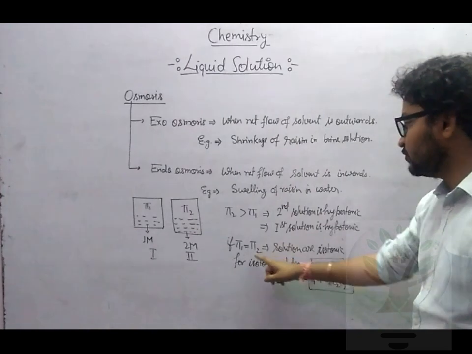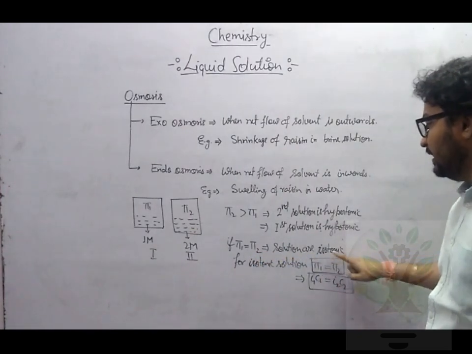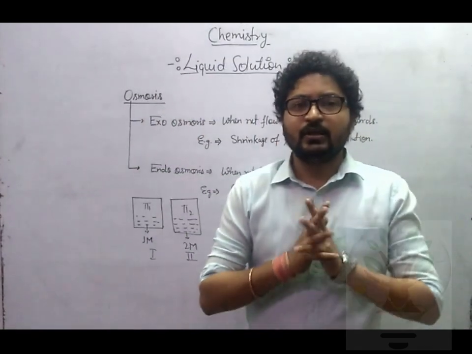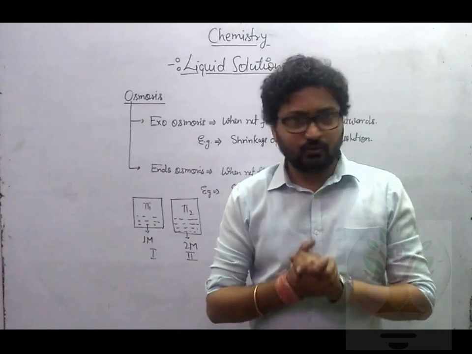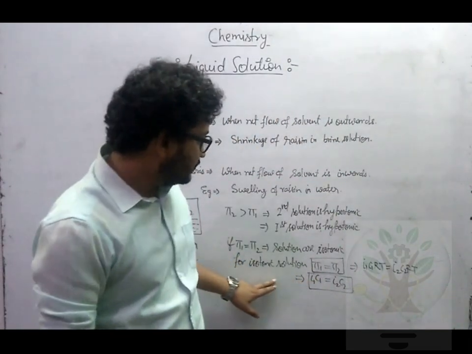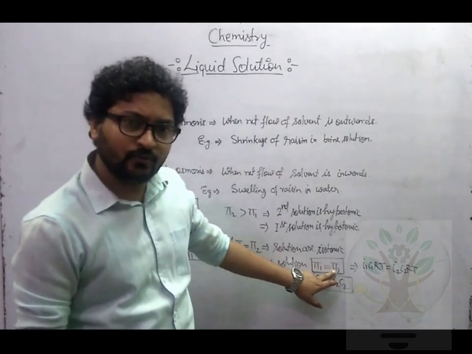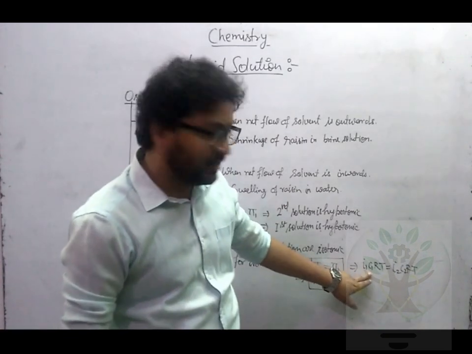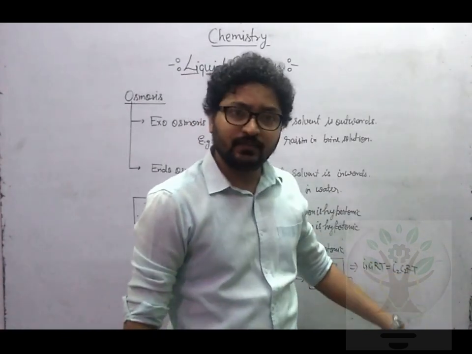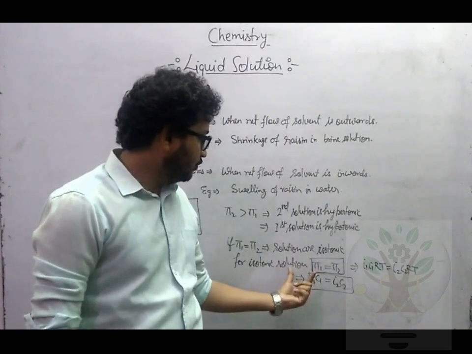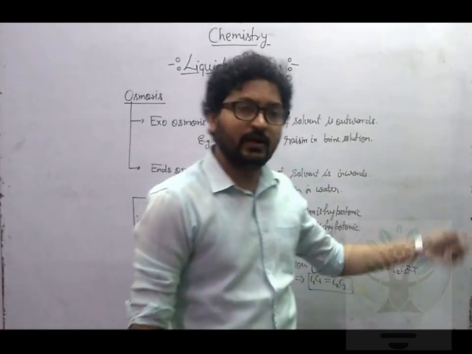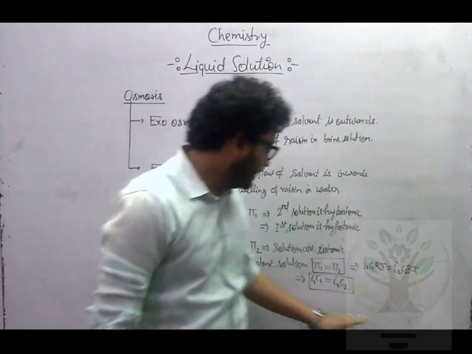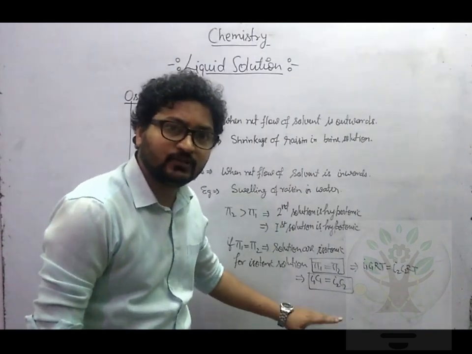But suppose pi 1 equals pi 2, so we say the solutions are isotonic. If two solutions have the same osmotic pressure, we say the solutions are isotonic in nature. For isotonic solutions, pi 1 must equal pi 2. Remember pi equals iCRT. So i1 C1 RT should equal i2 C2 RT. RT cancels, so what you get is i1 C1 equals i2 C2. This is the condition for isotonic solution.